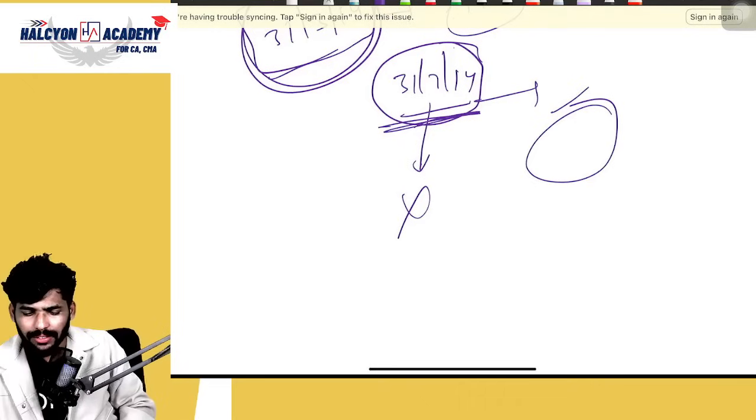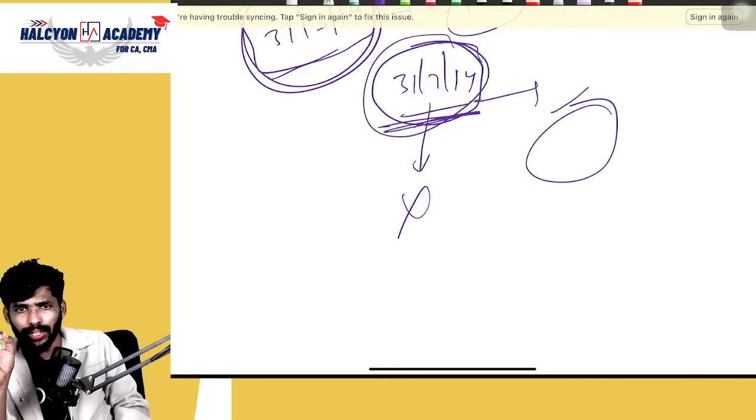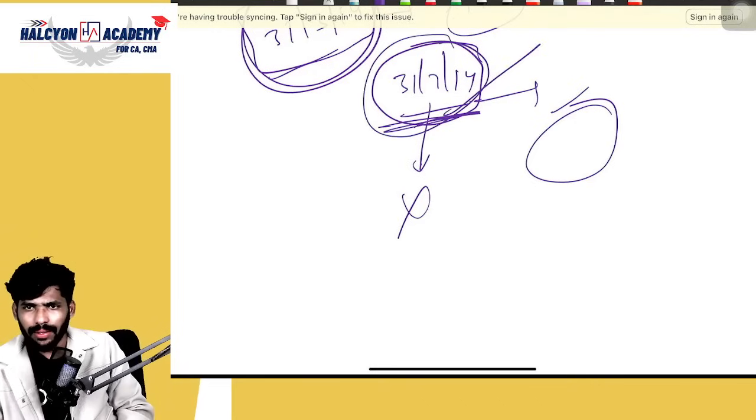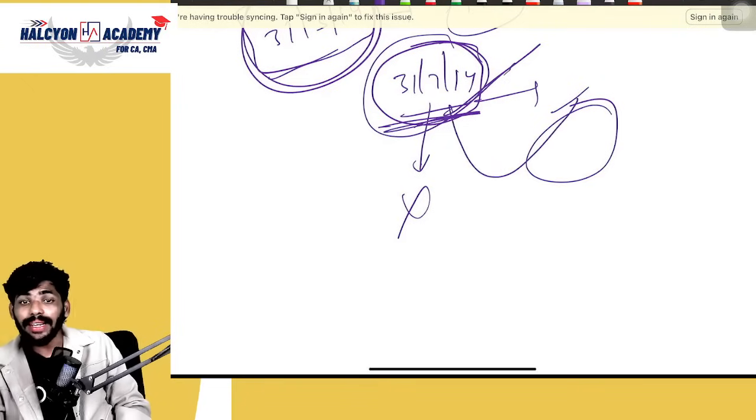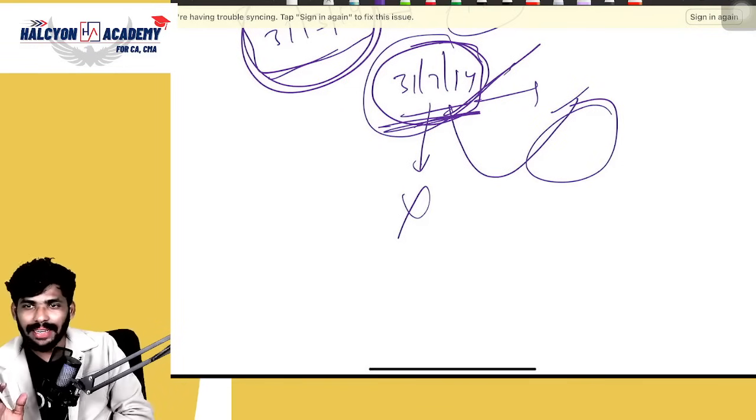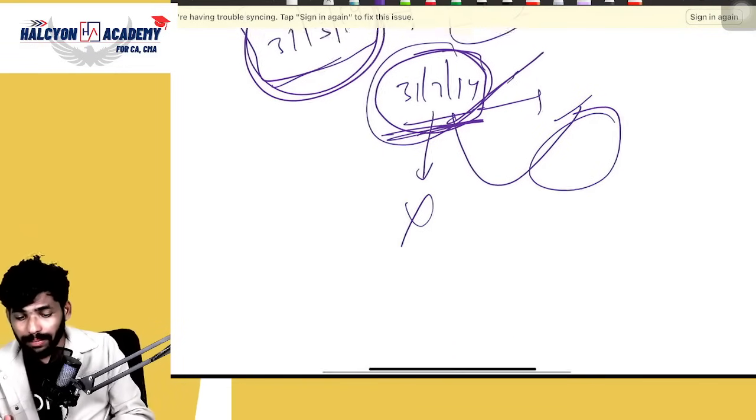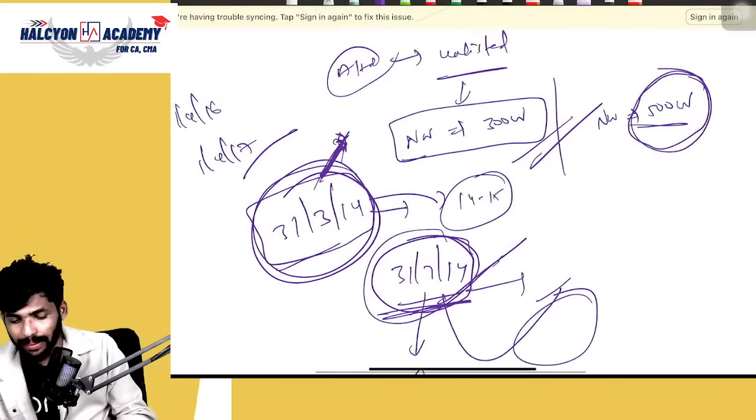But please remember this date, 31st March 2014. You need to check the net worth on this date. If it is okay, then no worries. Otherwise, go to the next year, until the last audited balance sheet date. Clear, everyone? Everyone, please be very clear about this point.